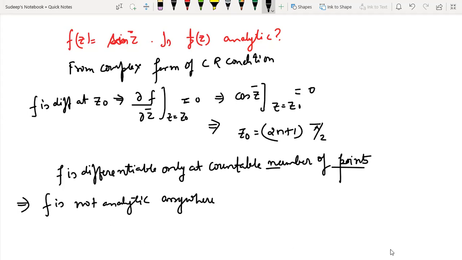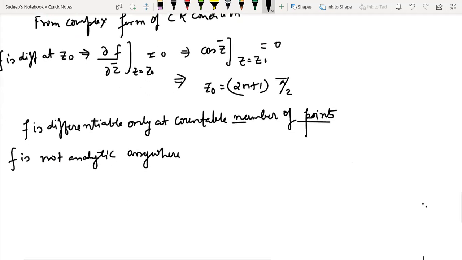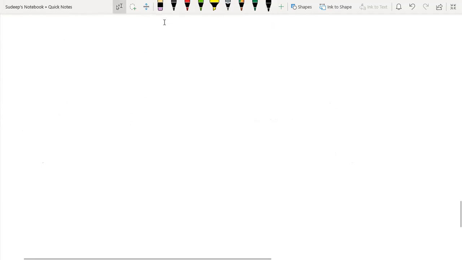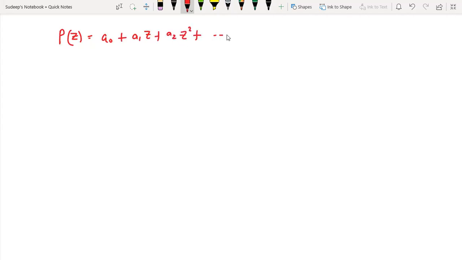Now let us take another example and appreciate this concept. I have already given this example also. Let us say P(z) is a polynomial, and I'm replacing this z by z bar. So let's say this new polynomial is Q(z), in which I have replaced z by z bar.